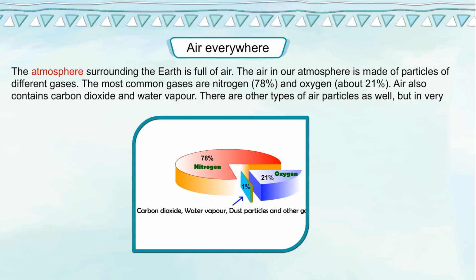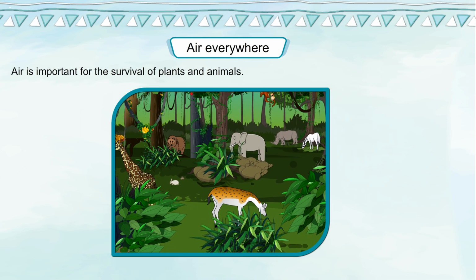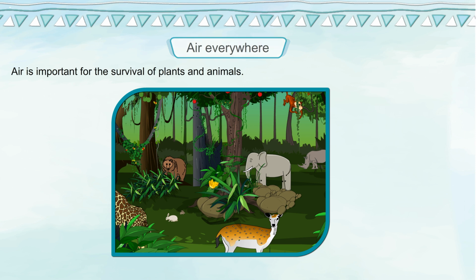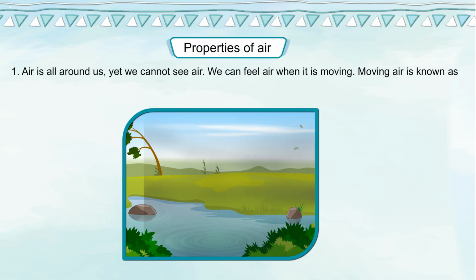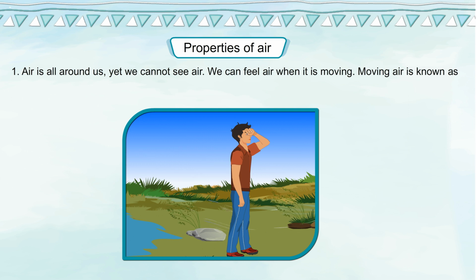Air also contains carbon dioxide and water vapor. There are other types of air particles as well, but in very small quantities. Air is important for the survival of plants and animals. Properties of air. 1. Air is all around us, yet we cannot see air. We can feel air when it is moving. Moving air is known as wind.